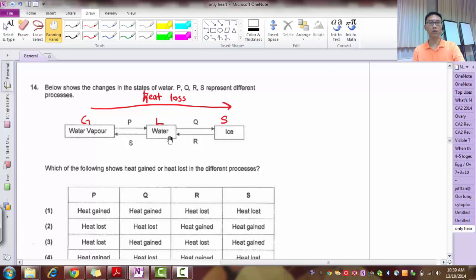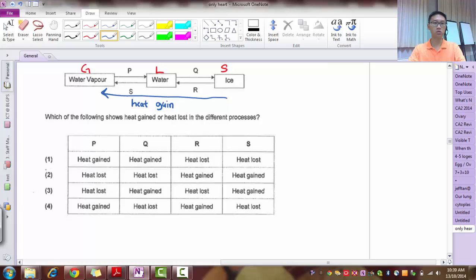Now for the reverse, when I want to melt ice and change water to water vapor through boiling or evaporation, I need heat gain. So this whole process here is heat gain. Based on that, you can figure out the answer is 2.